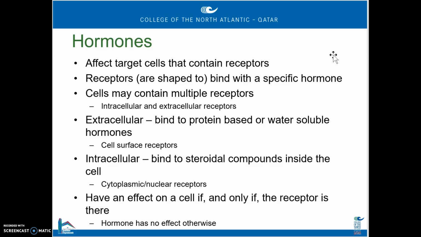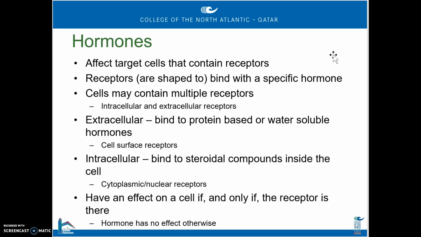Now, this next part is quite important. We have extracellular receptors and we have intracellular receptors. Remember, these are the receptors that you're going to find on the cells or tissues, and these will bind with the hormones and allow the hormones to have an influence on that cell or tissue. So we have ones that are extracellular, that are on the surface of the cell. When the hormone comes in contact with the cell membrane, it can find one of those receptors and it can have an effect. We'll also have intracellular receptors.